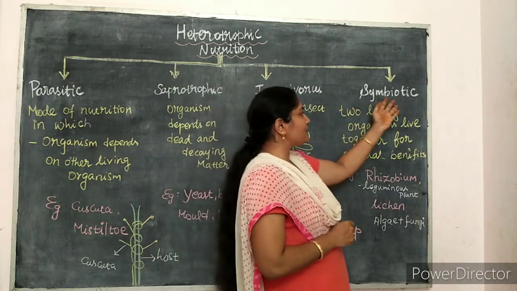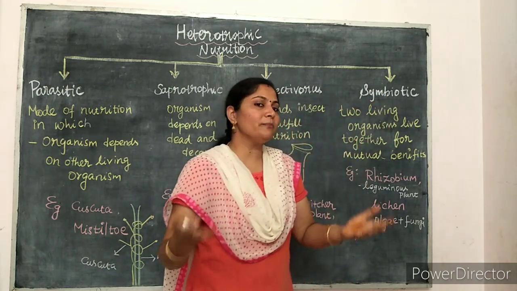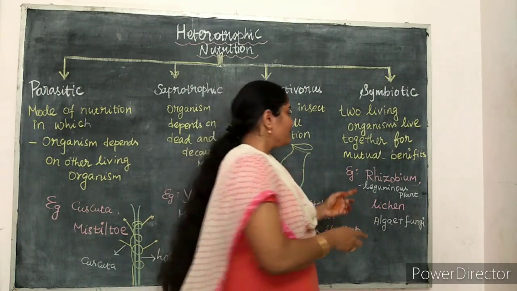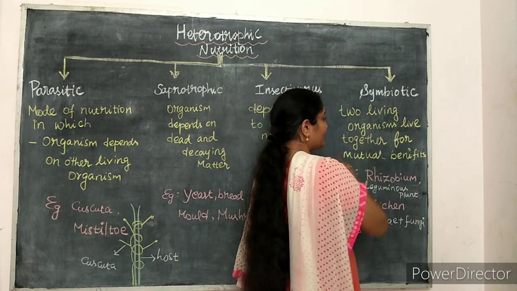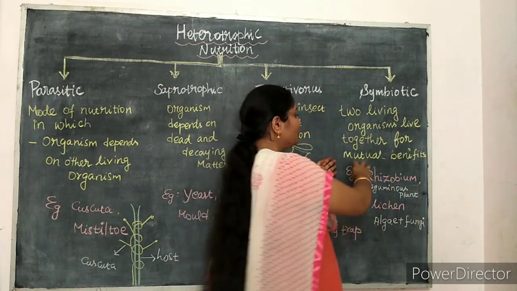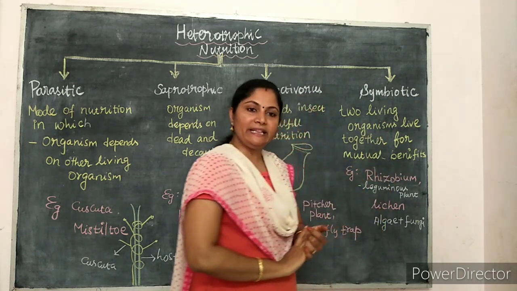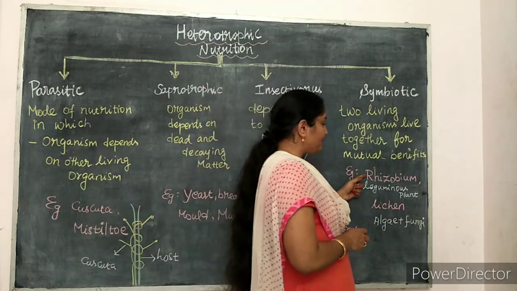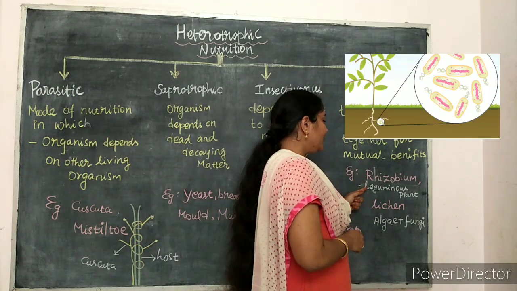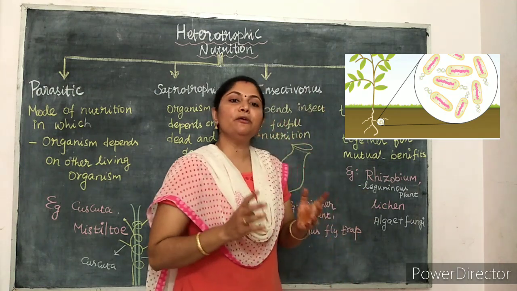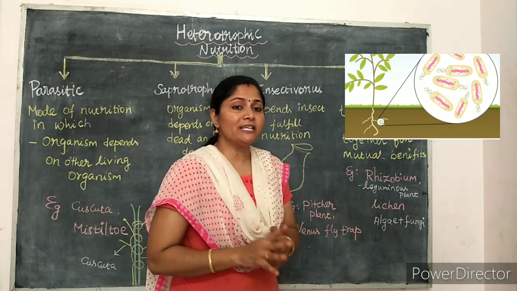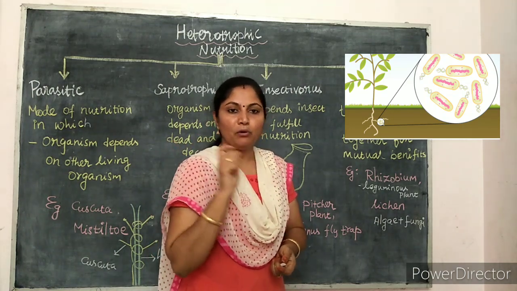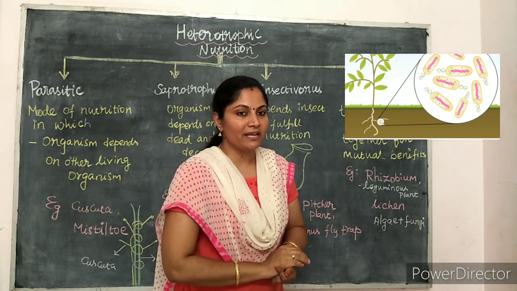But in symbiotic relationships, both are benefited. An example is Rhizobium living together with leguminous plants. Leguminous plants means pea plants or bean plants.